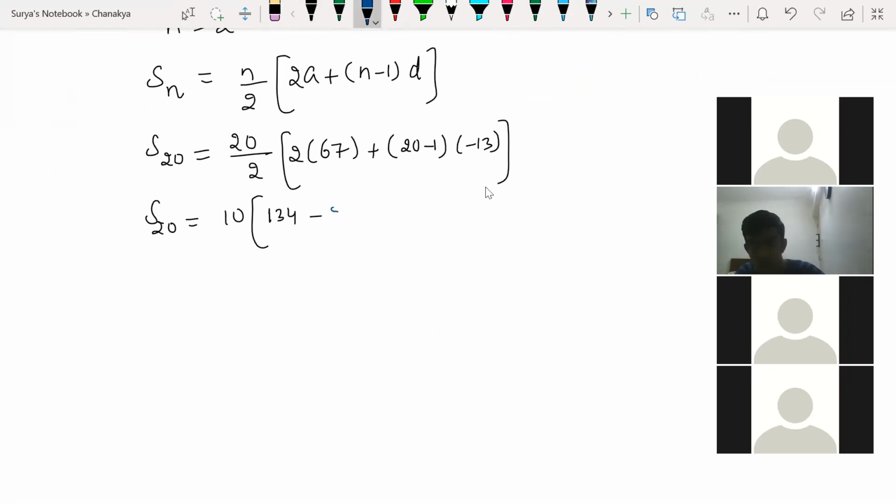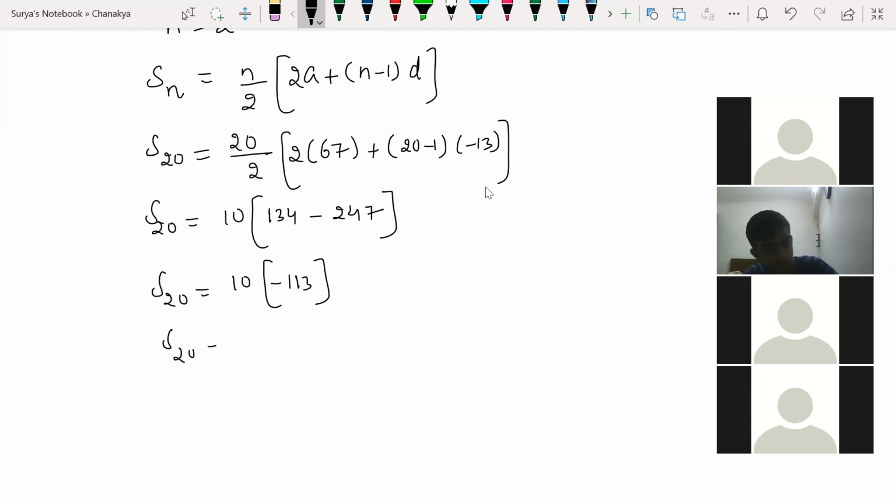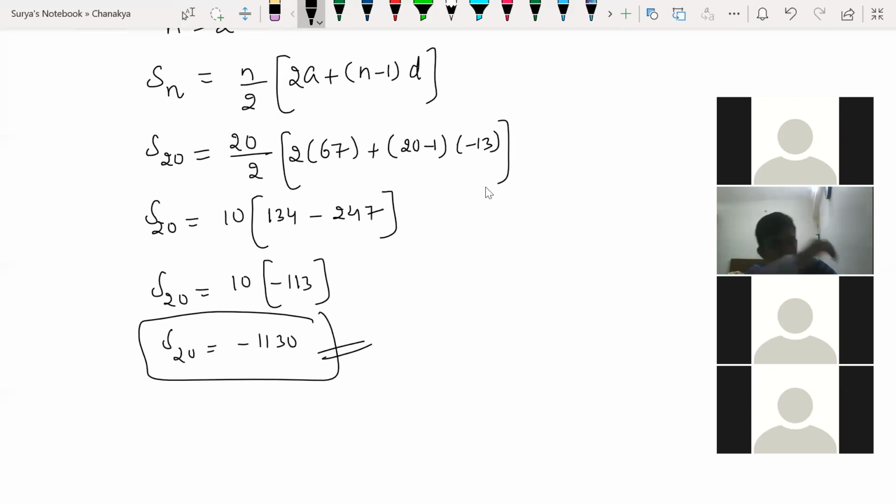So 19 into 13 gives me 247, isn't it? Is it correct? Yes, 247. So S20 is equal to 10 into minus 113, so S20 is equal to minus 1130. All right, this is the question, this is the answer.